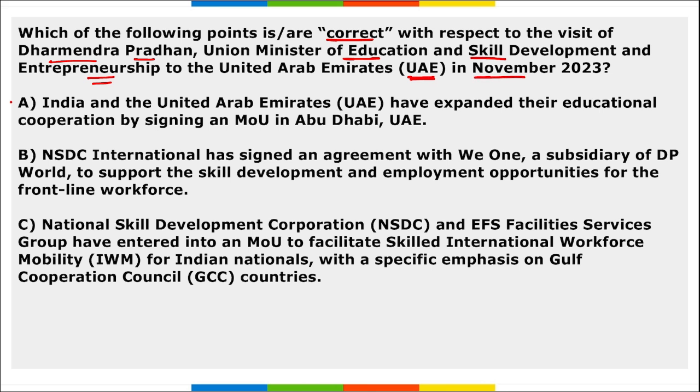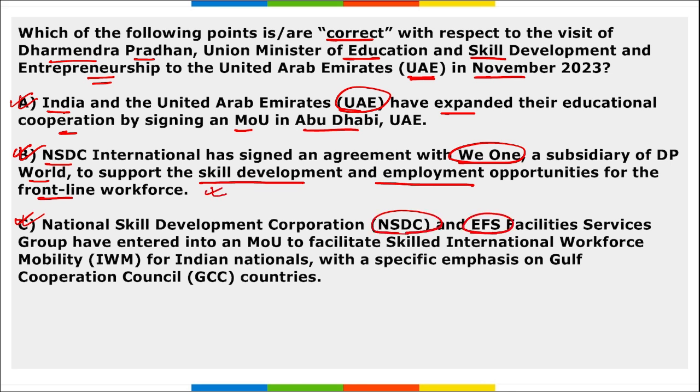If we look at the options A, B, C, all these three options are rightly mentioned here. India and UAE have expanded their educational cooperation by signing an MOU in Abu Dhabi. Then NSDC International signed an agreement with V1, a subsidiary of DP World, to support skill development and employment opportunities for the frontline workforce. Absolutely right. And third is, NSDC and EFS Facilities Services Group have entered into an MOU to facilitate skilled international workforce mobility for Indian nationals with a specific emphasis on Gulf Cooperation Council countries, that is your GCC countries. So this is also right. All these three options are rightly mentioned here.